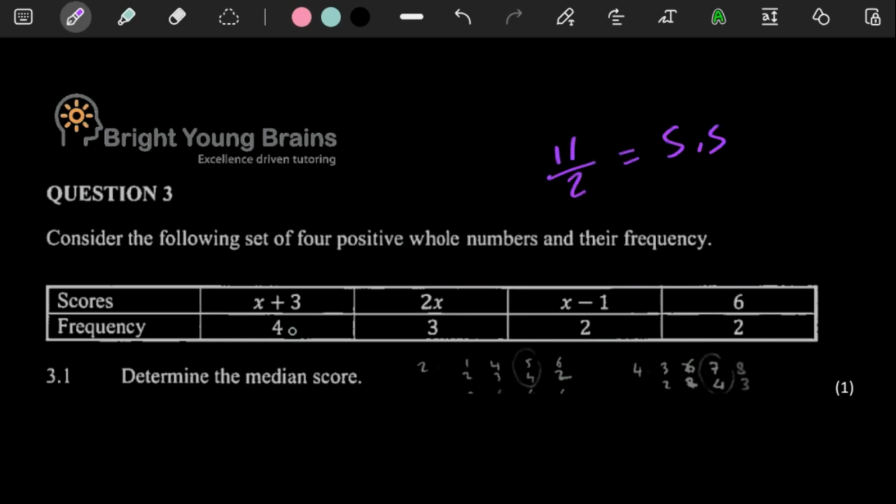So what you know is 4 is here, right? So for you to get 5.5, you would be within this range of scores here, because after 4, when you add 1 more, you're already in these scores here, and then 0.5 of that, you're still in this score. So the median score is basically 2x. We don't know what x is, but we don't need to know what x is. All we need to know is that the median score is going to be somewhere in the middle. So this is quite interesting.